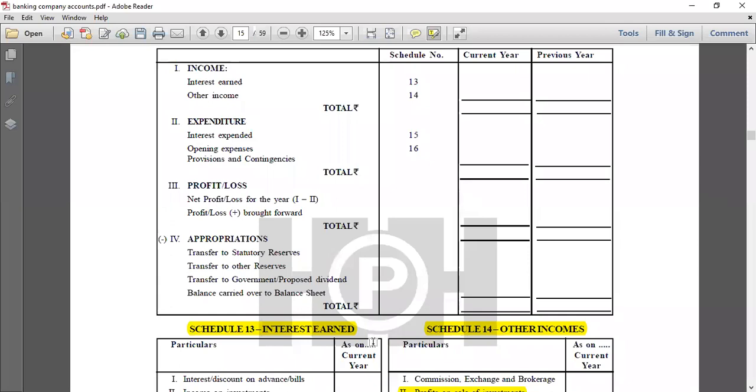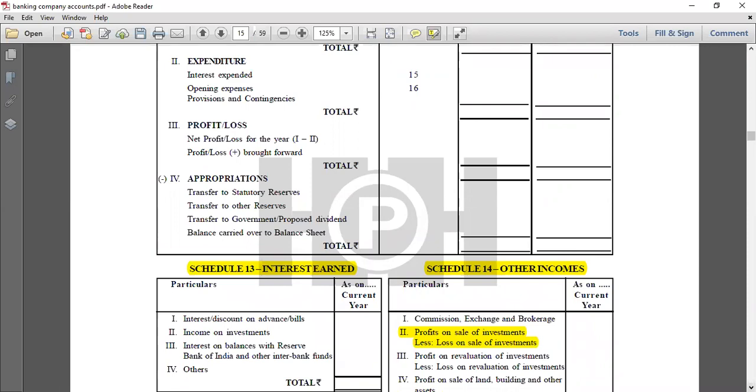Now, because this is a bank, we do not stop over there. After we have achieved the net profit or the net loss, we have to take care of the appropriations. What are the appropriations? They are basically the provisions laid down by the RBI, where we have to transfer a certain amount of money to the various reserves, as we talked about earlier. Now there is the statutory reserve. You have to transfer a certain percentage, let's say 20%, it is usually 20%. RBI decides what the percentage will be. Let's say if it is 20%, then 20% of the net profit has to be transferred to the statutory reserve.